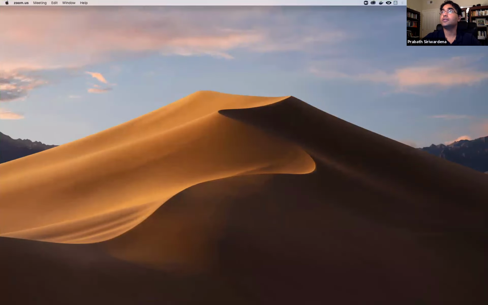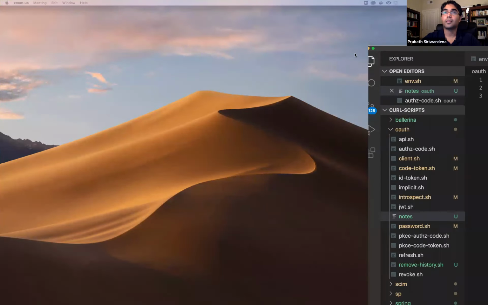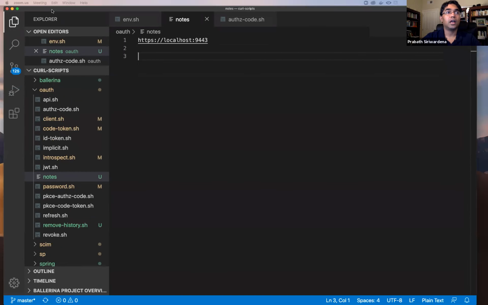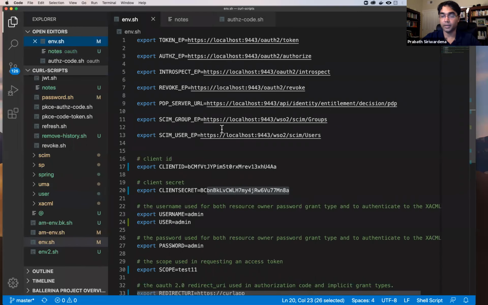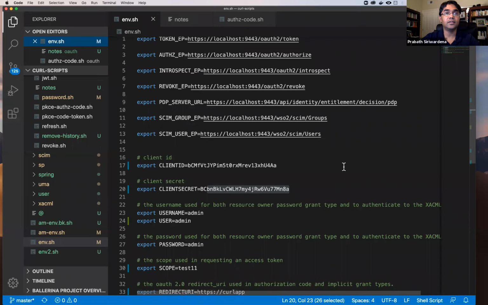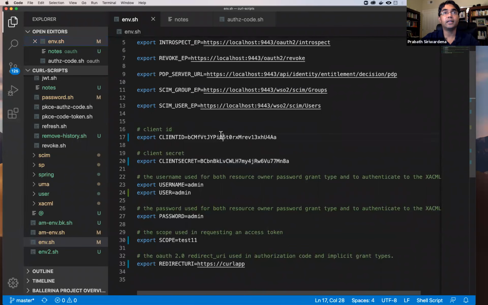So here you can see I have a file called environment.sh. This has all the parameters. What I'm going to do is put all the configuration parameters here and then source this file. Here you can see the token endpoint of the identity server, the authorize endpoint of the identity server, and also the client ID and client secret, which I copied from the service provider configuration.